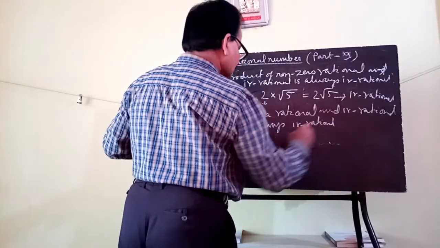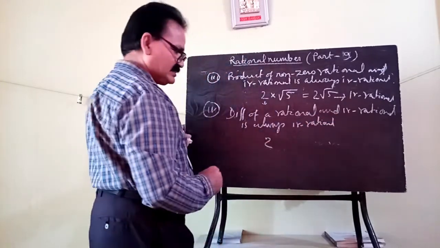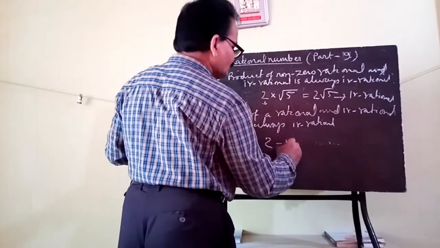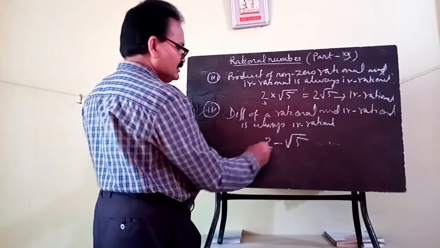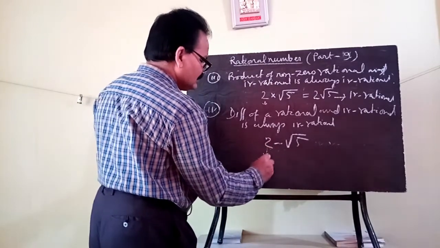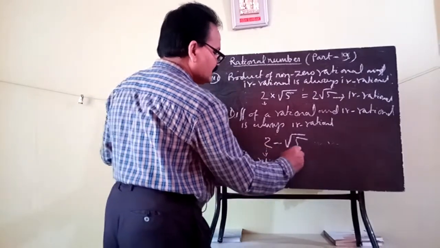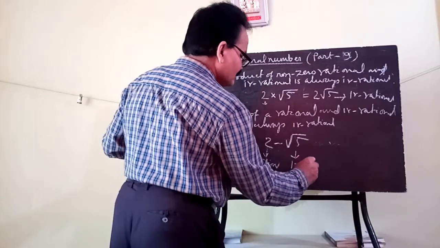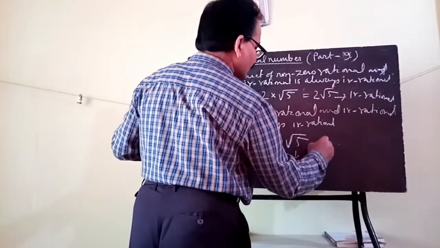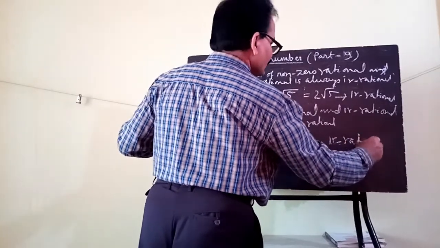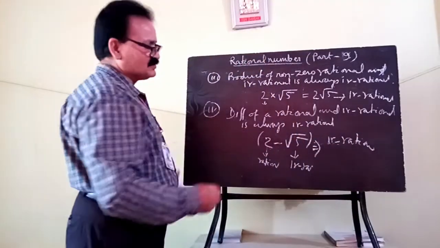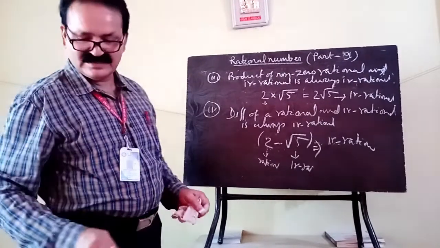Suppose 2 is a rational number and root 5 is an irrational. So the difference is the subtraction. This is rational and this is irrational, so your final answer is irrational. So that means 2 minus root 5 is an irrational number.